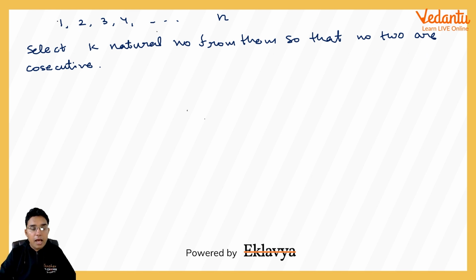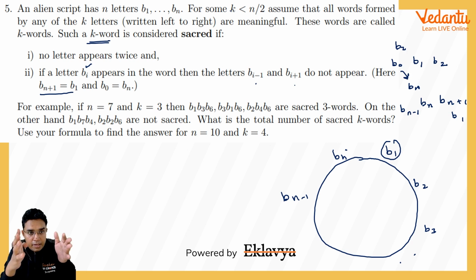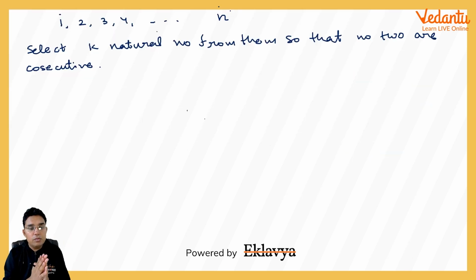And here I am not assuming 1 and n are to be consecutive as given in this question. I am telling you some different theory, then I will come to our original question. 1 and n are not consecutive, please understand that.